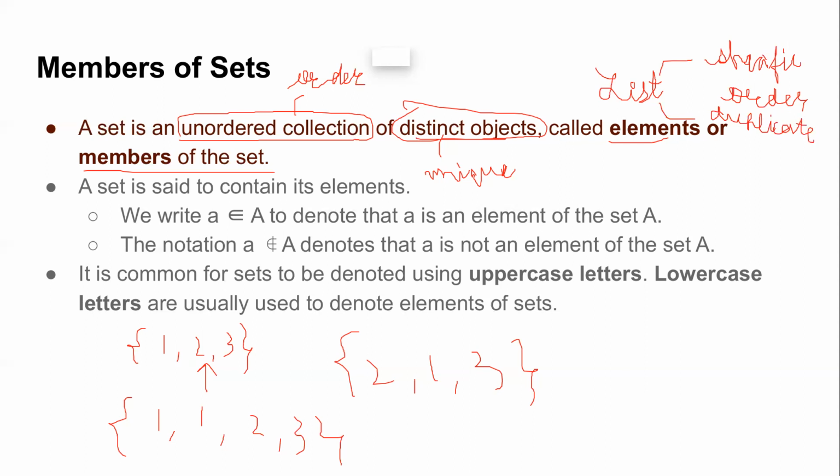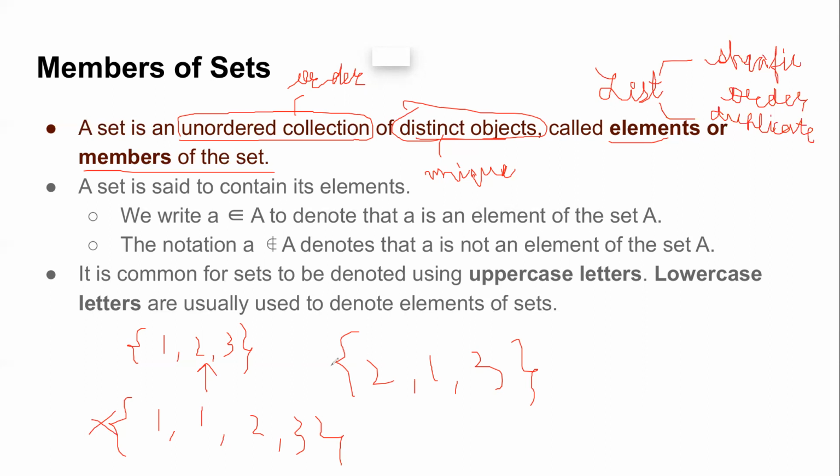Both of them very frequently come up in computer science, so you should know the difference. If you have any random order of elements, it's still the same set. But for a list, 1, 2, 3 and 2, 1, 3 will be two different lists. That makes a set different from a list.